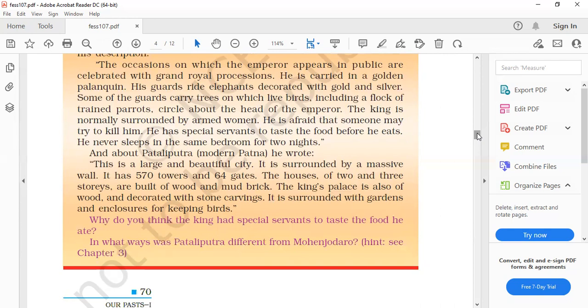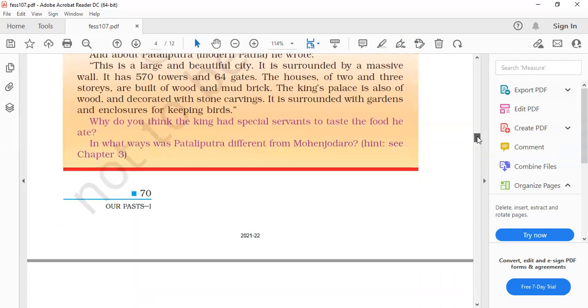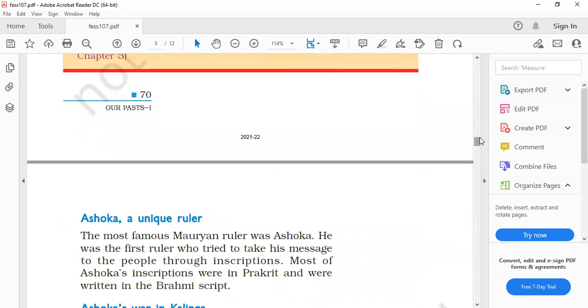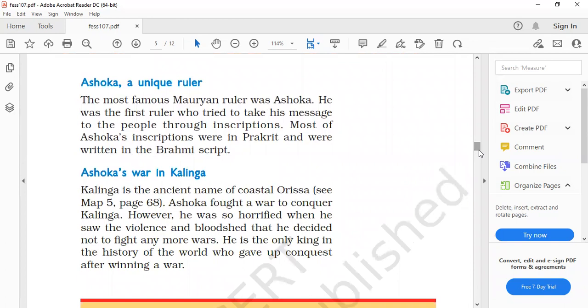And next is here. Okay. Ashoka, a unique ruler. Justify. Why Ashoka, a unique ruler? Here you give reasons why Ashoka was a unique ruler. For that answer, you have to write the entire thing. Not only this, for this reason also Ashoka was unique, because here you can find that he is the only king in the history of the world who gave up the conquest after winning a war. That's why he was a unique ruler.